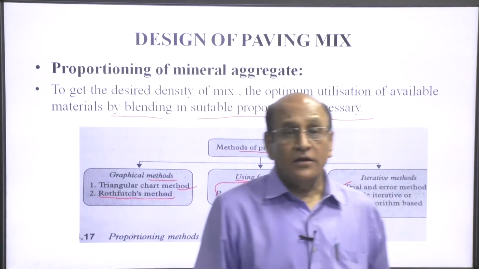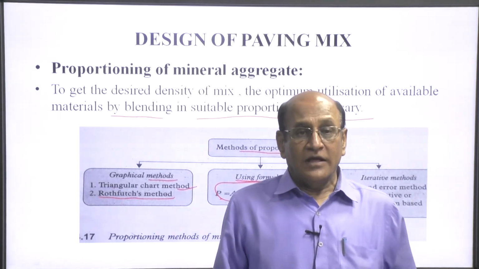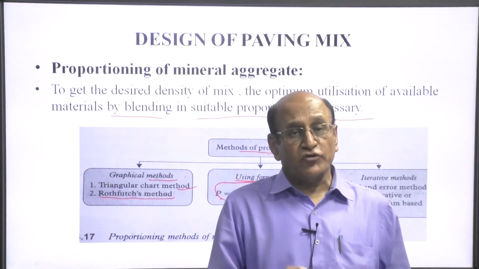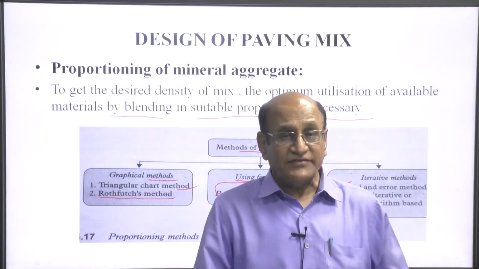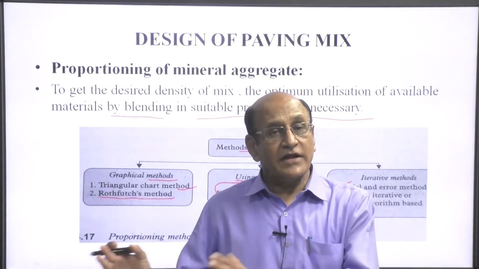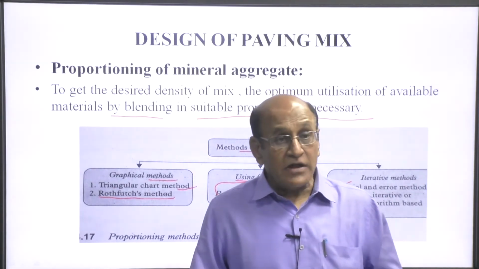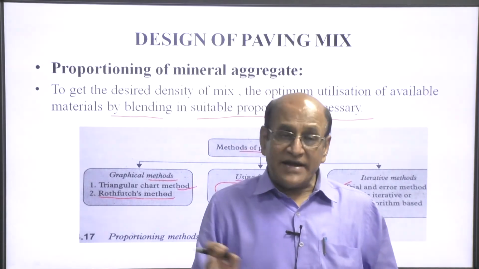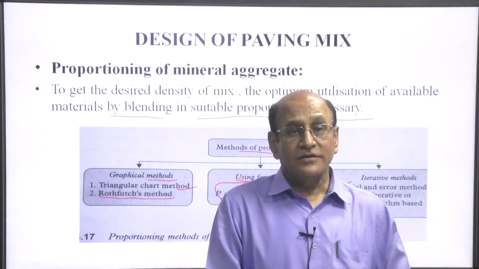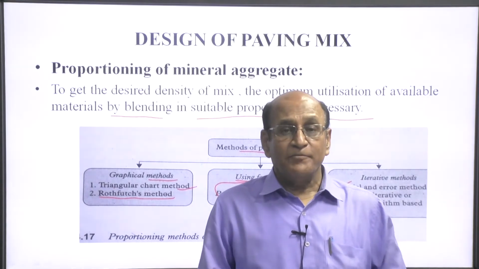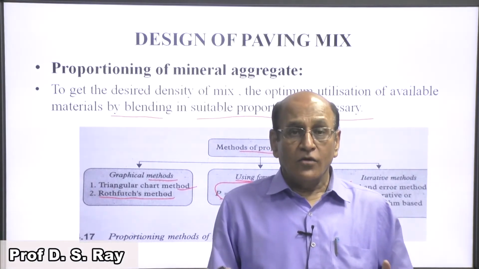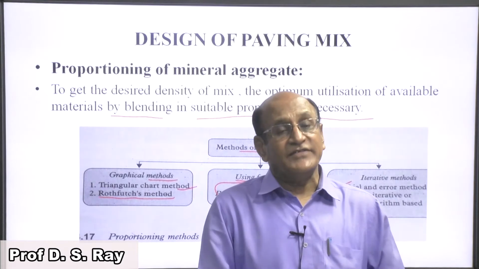So, what happens? We take some portion of coarse aggregate of different sizes, fine aggregate of different sizes, filler materials, and binding materials all together, and then we calculate the density.